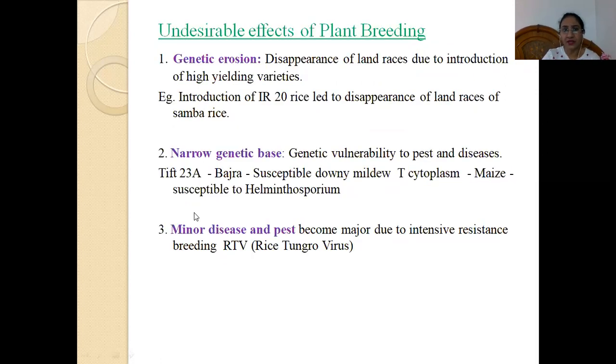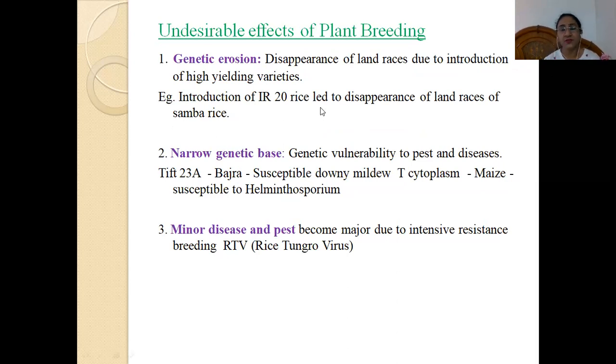Now we'll look into the undesirable effects of plant breeding. What are the undesirable effects of plant breeding? Since in plant breeding we are going for hybridization, then selection, mutation, and the creation of genetic variation, by creating the genetic variation we are somehow leading to genetic erosion also. So this is also a problem.